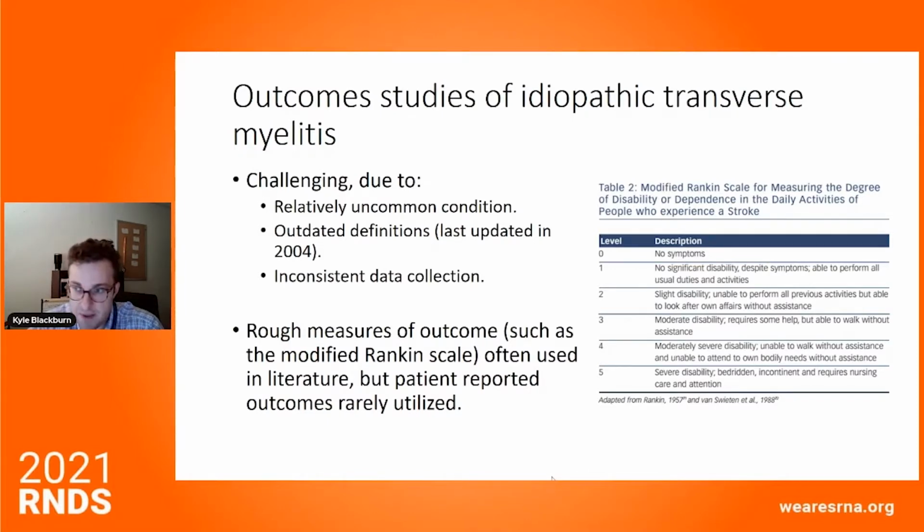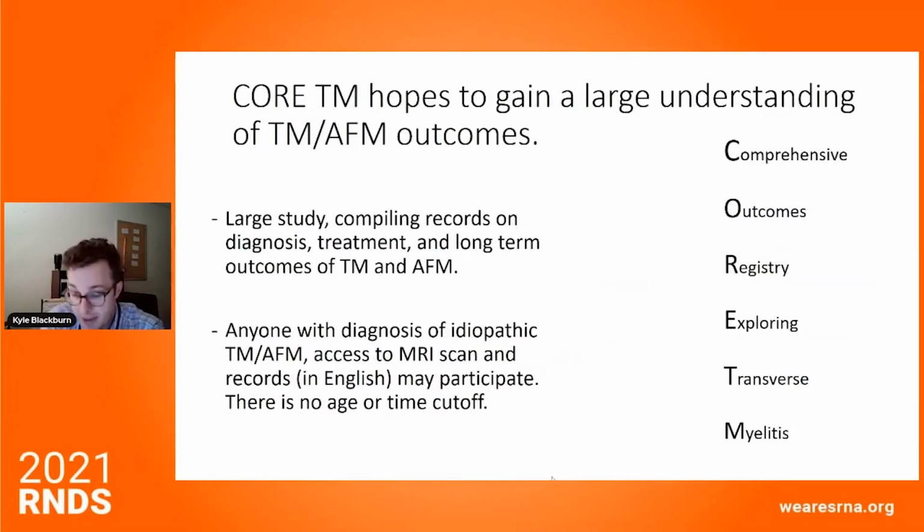So to date, there have been several attempts to quantify TM outcomes, but they have not been very large, and they've been very rough. So that's where we stepped in. This project largely spurned out of a project that Ben Greenberg, one of my mentors, was launching called Capture. He was trying to learn about pediatric cases within a certain time frame and actually follow them over time. And because there was a lot of interest in doing something even on a larger scale, we created this study, which is called the Comprehensive Outcomes Registry Exploring Transverse Myelitis, or Core TM.